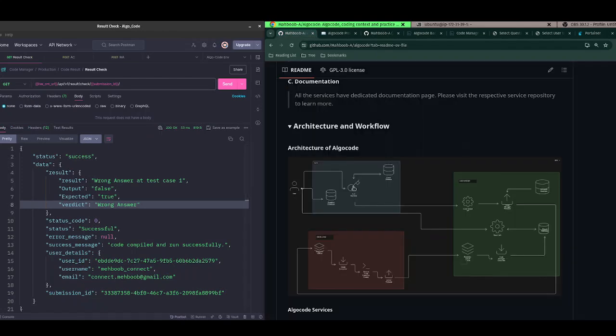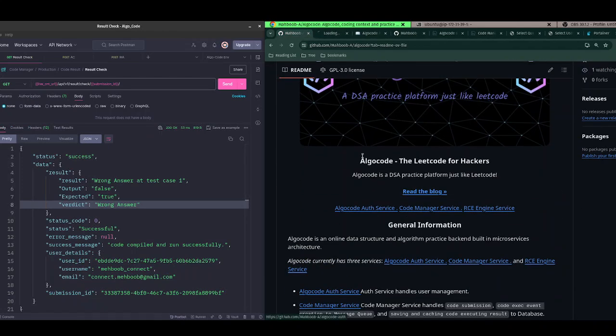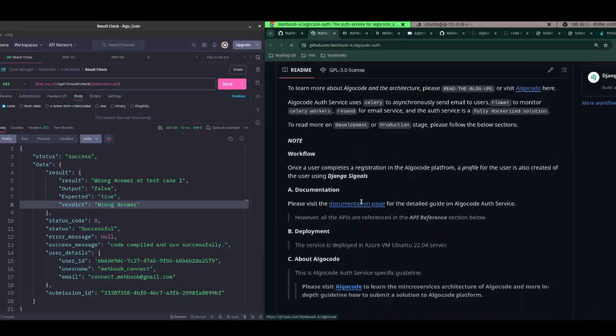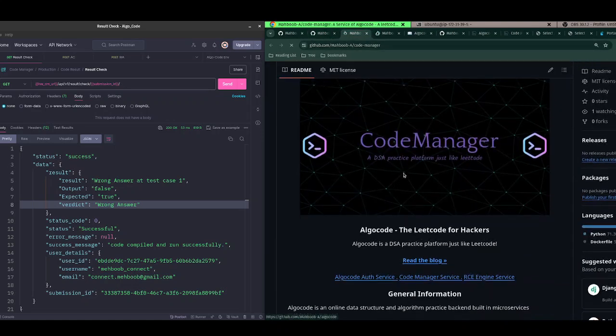So what you can do is you can see all the services. I have really very great documentation for each service. You can see here. So if you really want to check out, you can check all the services.